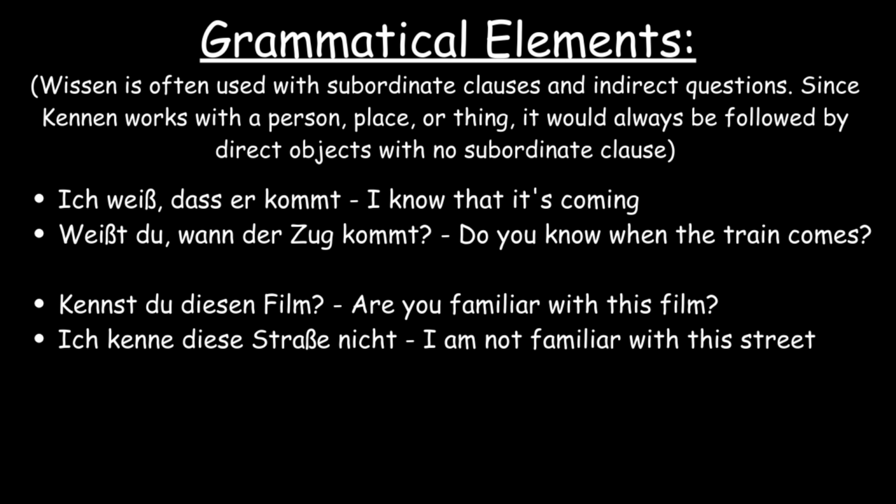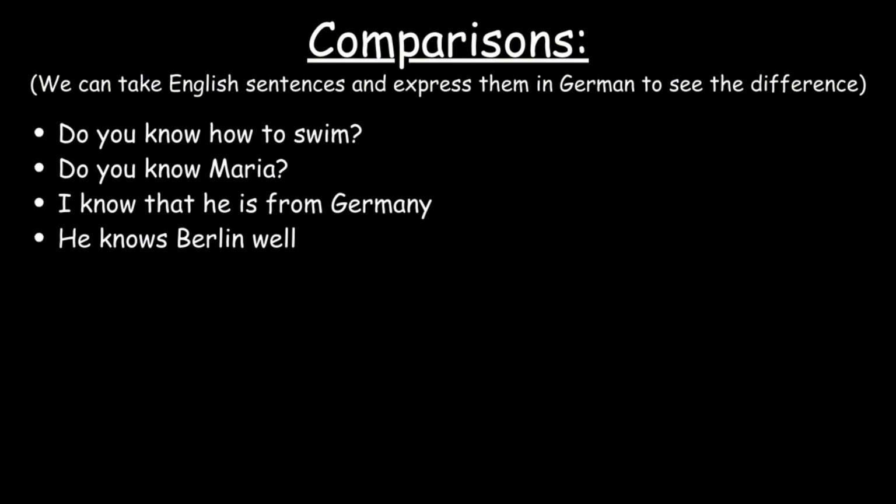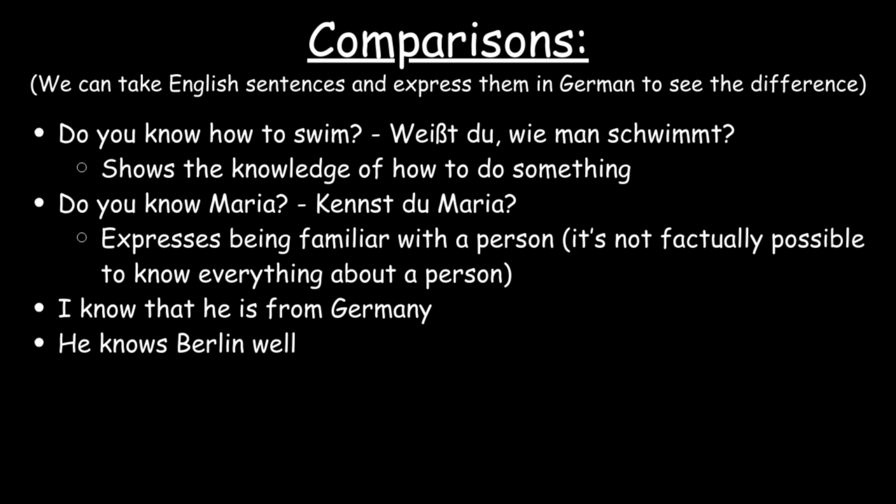To give more comparisons, we can take English sentences and express them in German to see the difference, like Do you know how to swim? Do you know Maria? I know that he's from Germany. He knows Berlin well. When putting these phrases in German, we can see which sentences will use wissen and kennen. Weißt du, wie man schwimmt? This phrase uses wissen because it shows the knowledge of how to do something. Kennst du Maria? This sentence uses kennen because it expresses being familiar with a person and not so much factually knowing everything about them.